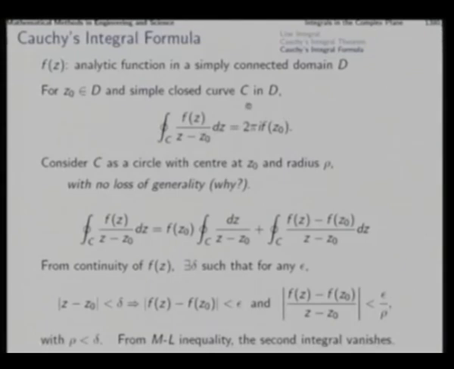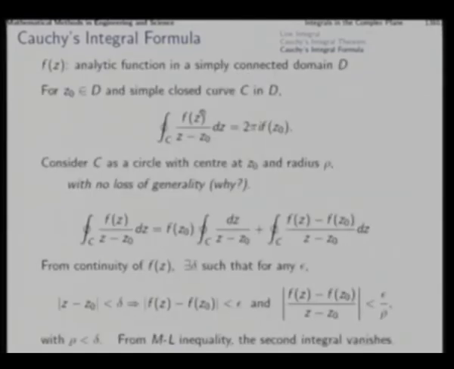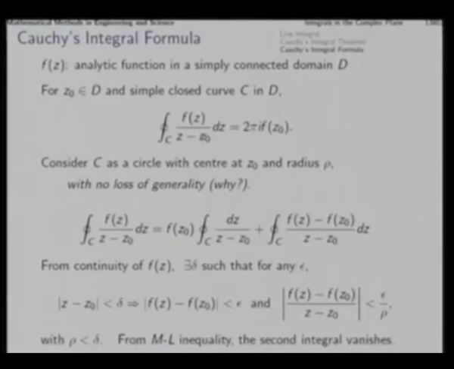So, this establishes Cauchy's integral formula, and what are the applications of this formula? There are two significant applications. One is evaluation of a contour integral as proposed. That is, if we want to evaluate a contour integral like this, then by evaluating the function at the interior point z0 around which the contour is there, we get the integral of this function, which happens to be singular.